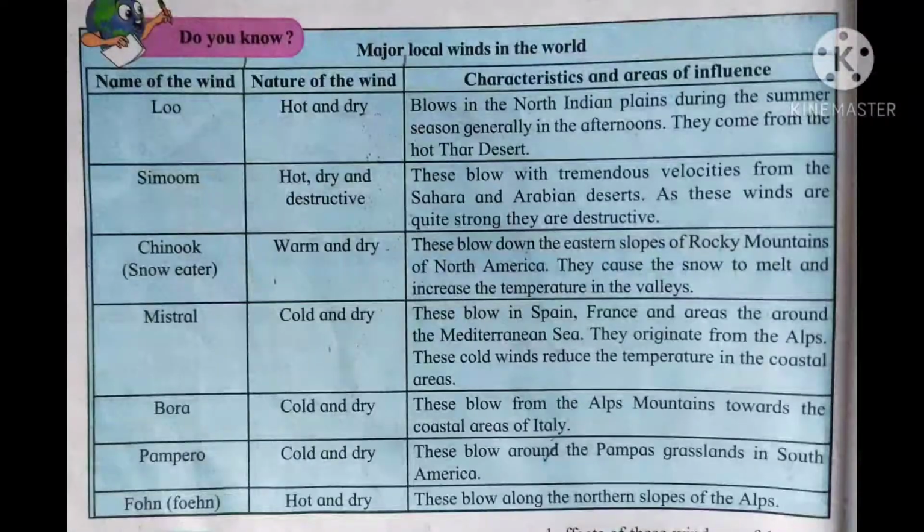Another name given to it is snow eater. The nature of it is warm and dry. These blow down the eastern slope of Rocky Mountains of North America. They cause the snow to melt and increase the temperature in the valleys.